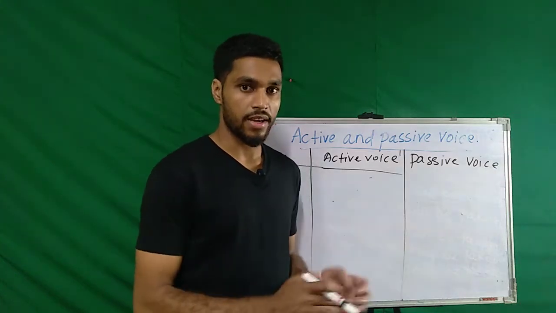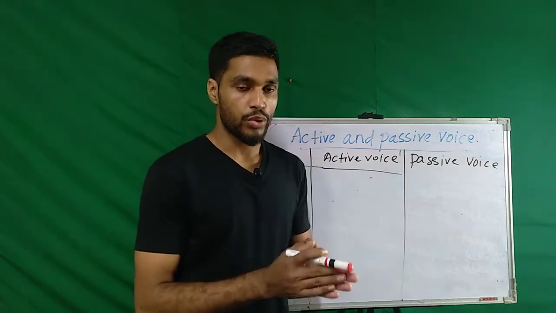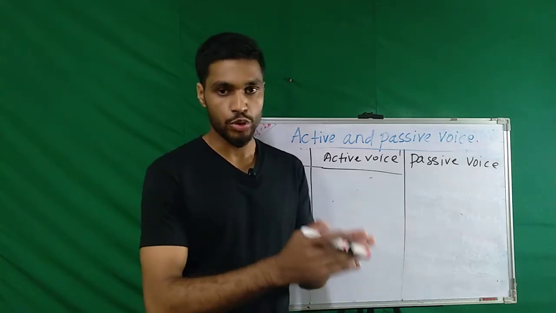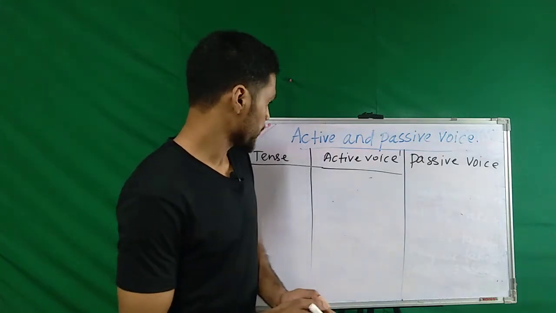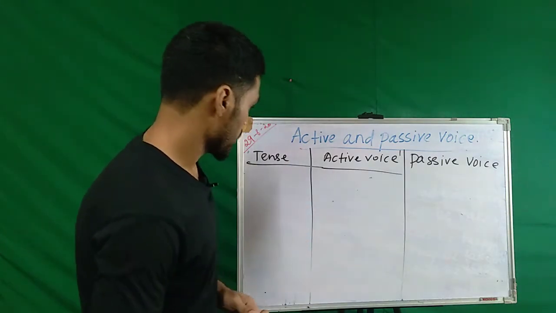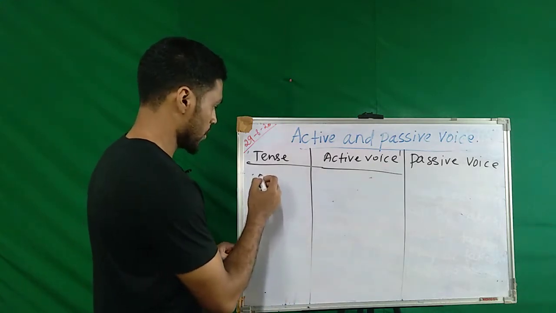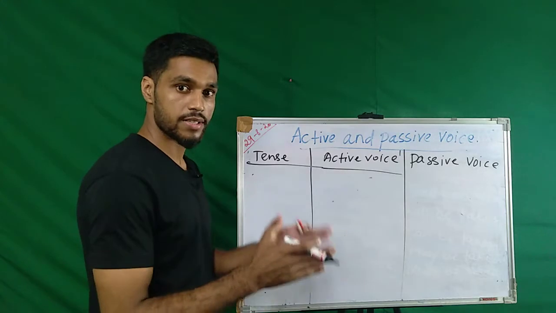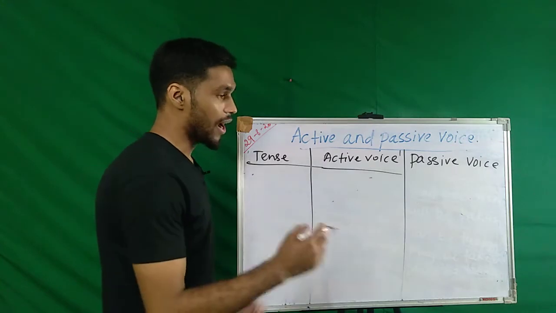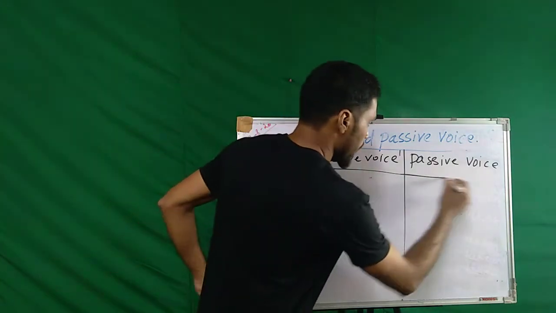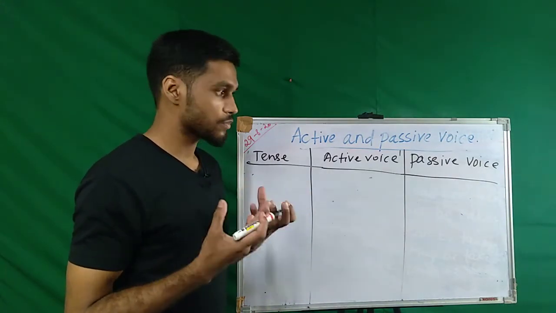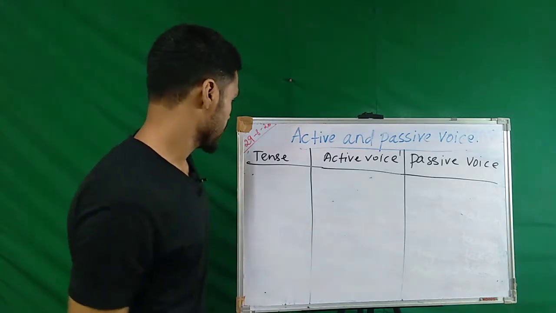Hello friends, in the previous class we learned how to add the appropriate helping verb while we are converting our active voice into passive voice, right? We learned up to past perfect, and in this class we are going to learn simple future tense: if the active voice is in simple future tense, how will the appropriate helping verb be added, and how will the past participle or third form of the verb be added?